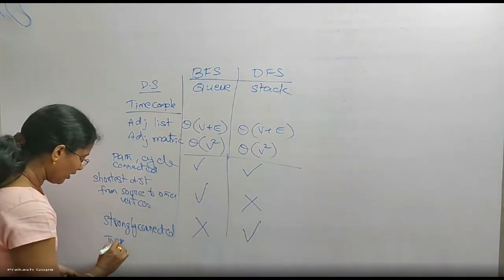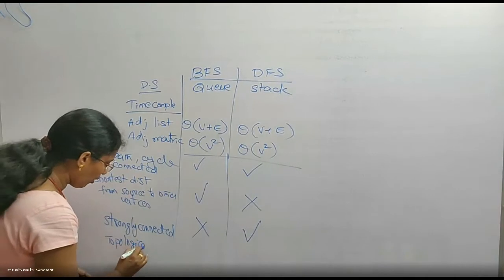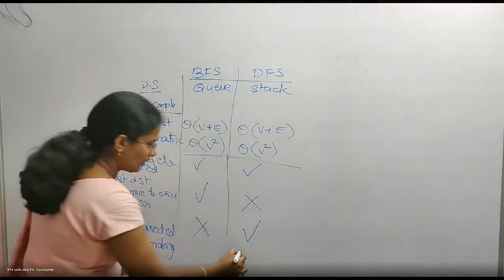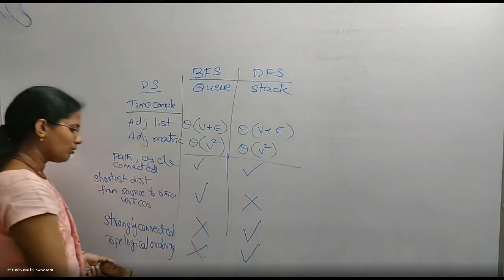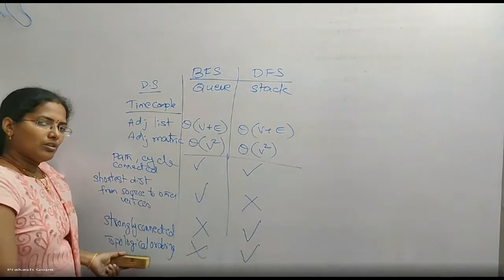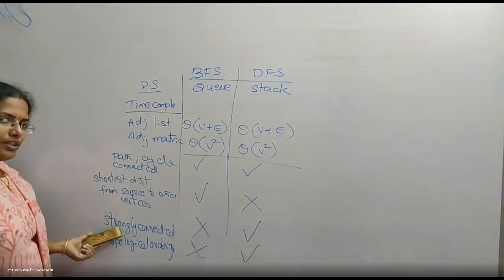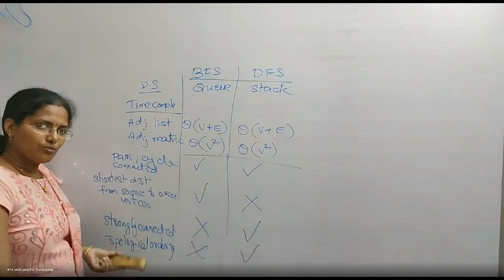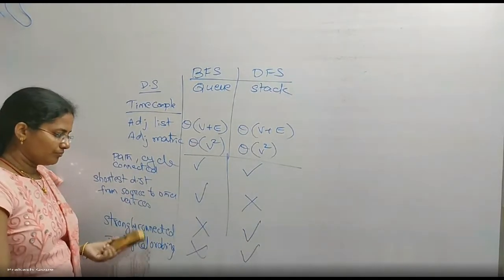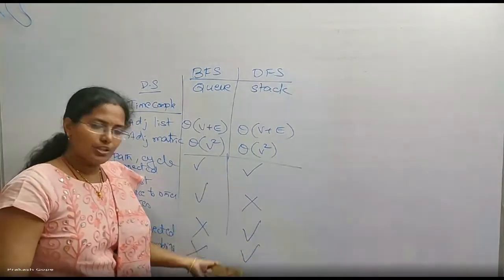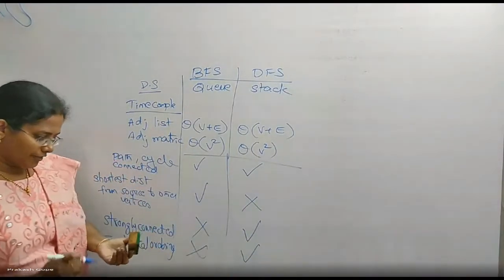Whether the graph has a topological ordering or not is also given by DFS but not by BFS. What is strongly connected? What is topological sorting? These two we will discuss now. Both of them can be done by DFS traversals only but not by BFS.